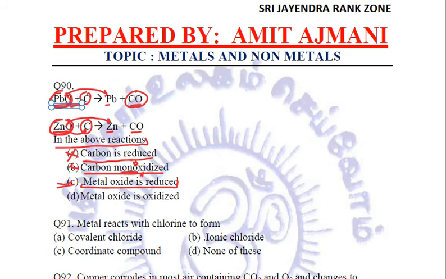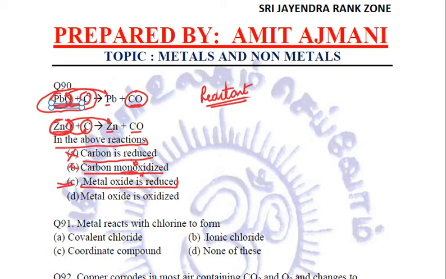carbon monoxide is formed. And we should know that substance oxidized, substance reduced, oxidizing agent and reducing agent are always taken from the reactant side and never from the product side. Fine. So carbon monoxide, we should not consider it at all because it is a product.